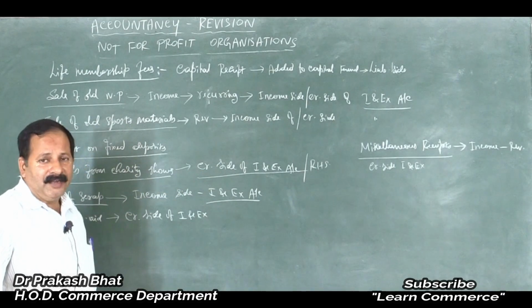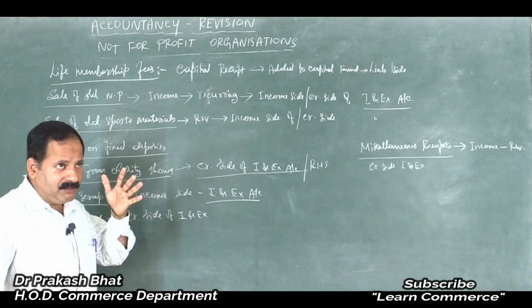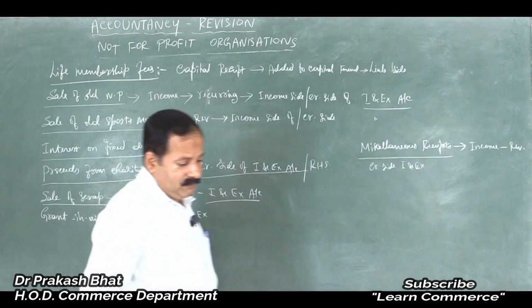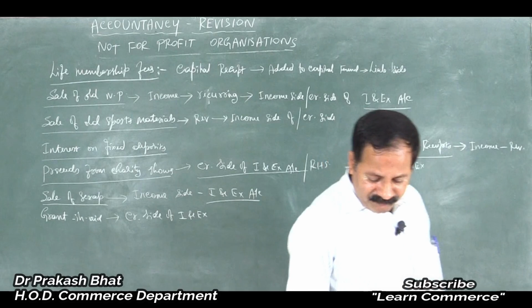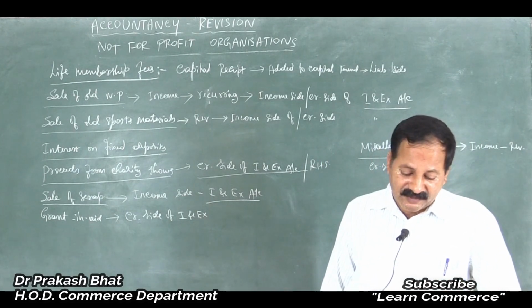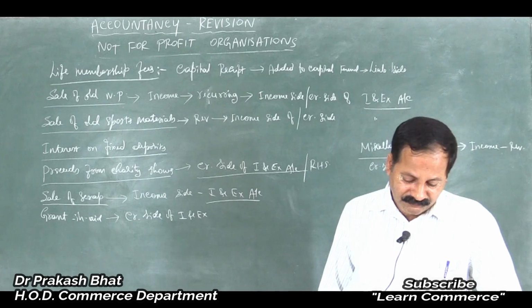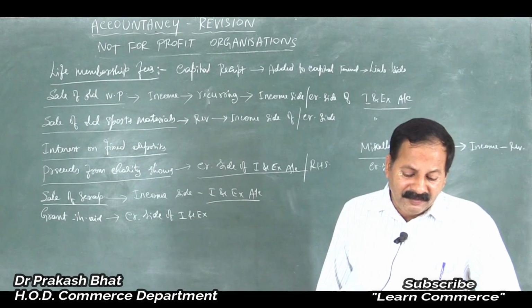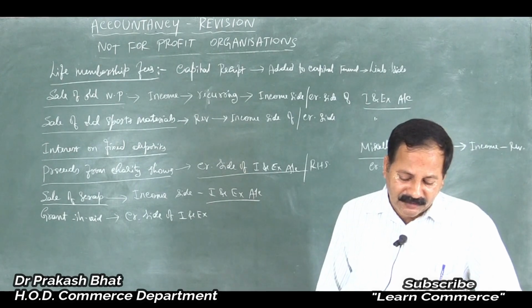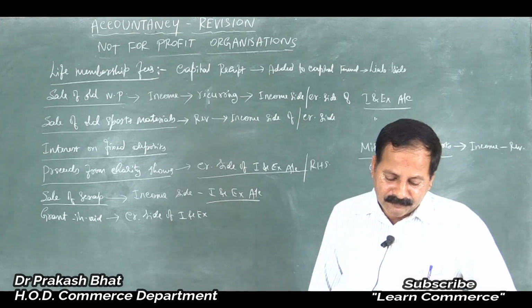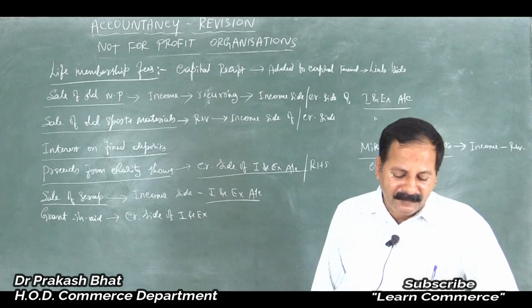But to bifurcate, we have to transfer the items to either the income and expenditure account or the balance sheet. So with this, the receipt side of the receipts and payments account comes to an end. Now we'll move on to the payment side. What are the items that appear normally in the receipts and payments account on the payment side?